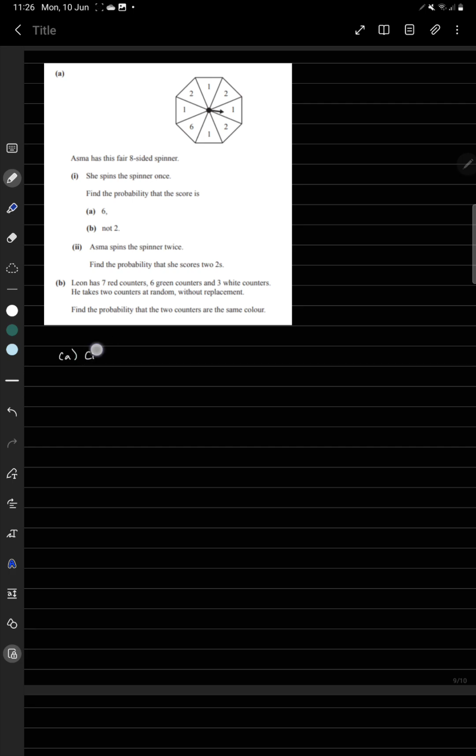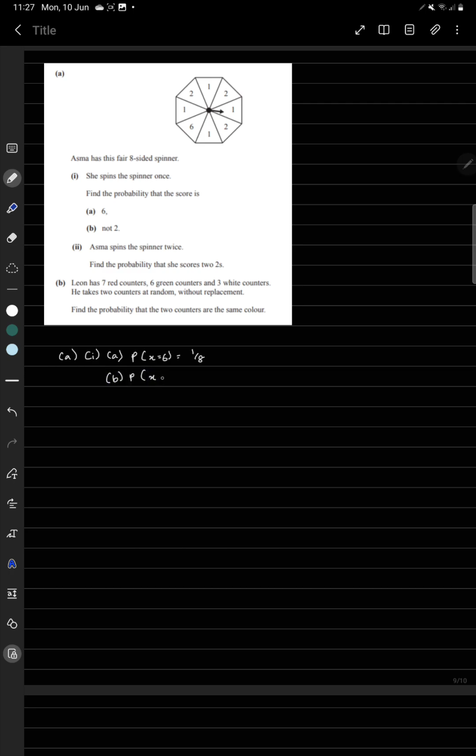Okay. So for part 1 and part A, you want to find the probability of 6. In the spinner, we're looking for 6 and it's eight-sided, so 8 choices, and let's count how many 6s there are in these choices. There's only one 6, right? So the probability of getting a 6 is going to be 1 out of 8, because there's only one 6 and there's a total of 8 choices that you can take. Okay, so let's move on to part B.